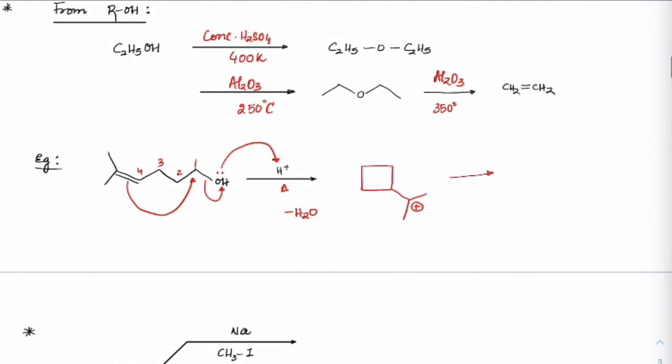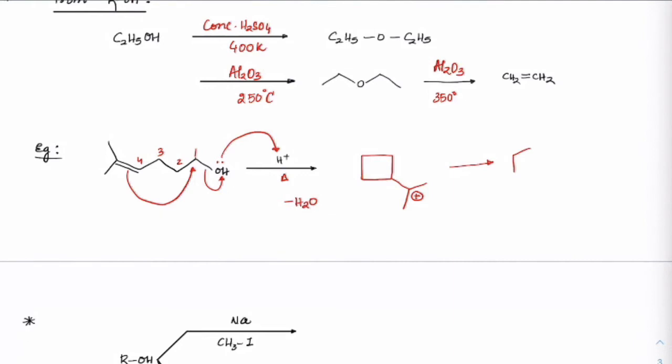Now after this again ring expansion can take place, and we can have a 5-membered ring, correct? We can have a 5-membered ring here with these two groups, positive charge here, and again there could be rearrangement of the methyl groups, the carbocation will come here, and after that we can have this alkene.